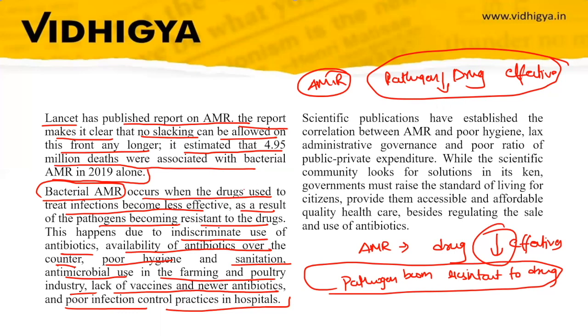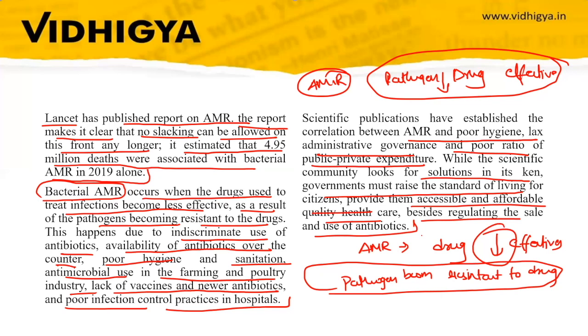Scientific publications have established the correlation between antimicrobial resistance and poor hygiene, lax administrative governance, and poor regulation, so that antibiotics are easily available. While scientific communities look for solutions, the government must raise the standard of living for citizens and provide them accessible and affordable quality healthcare, besides regulating the sale of antibiotics.